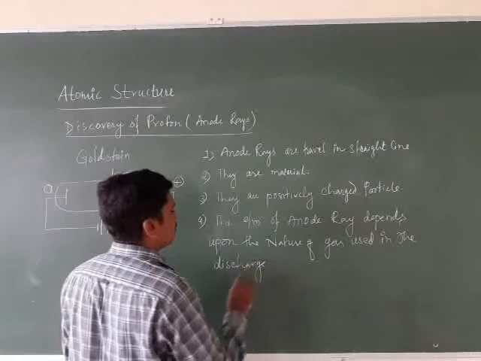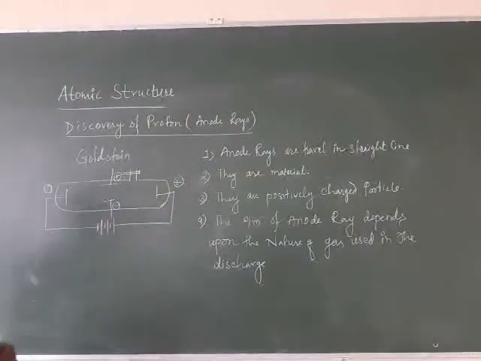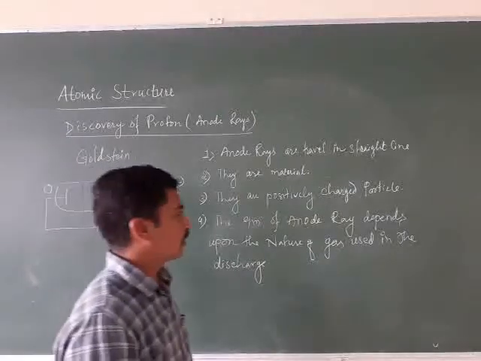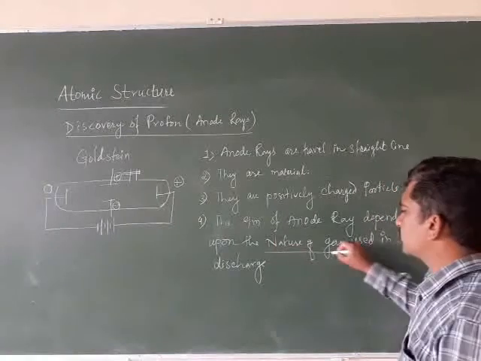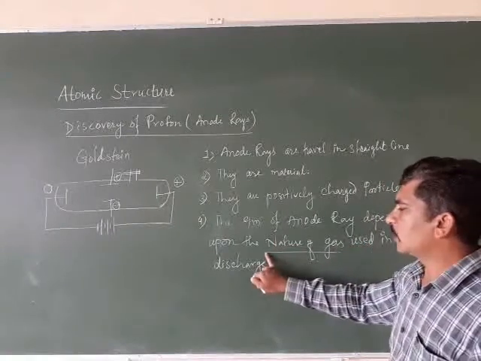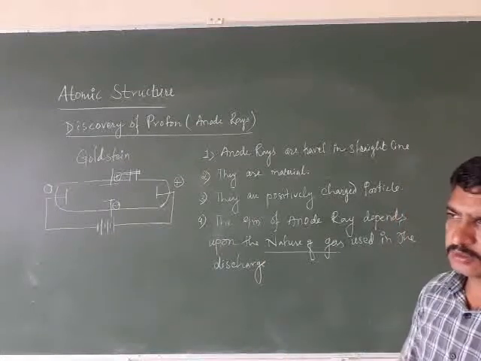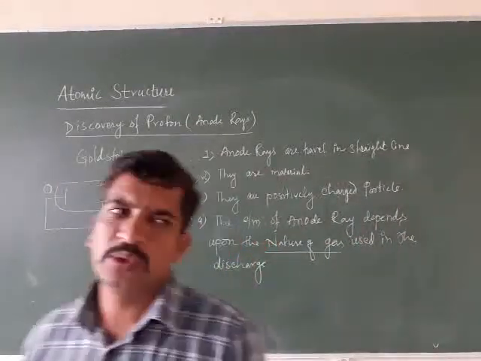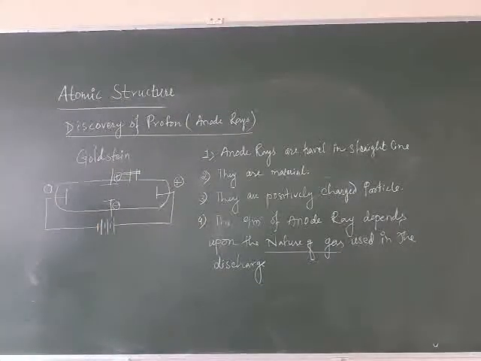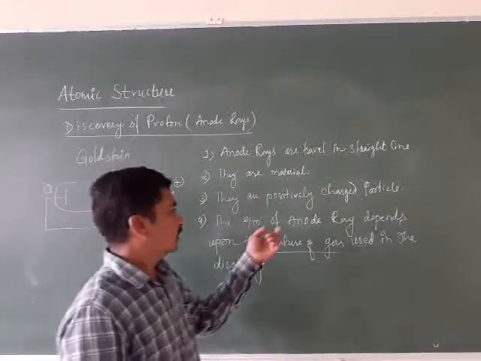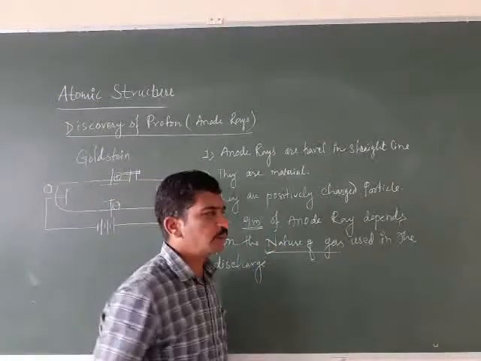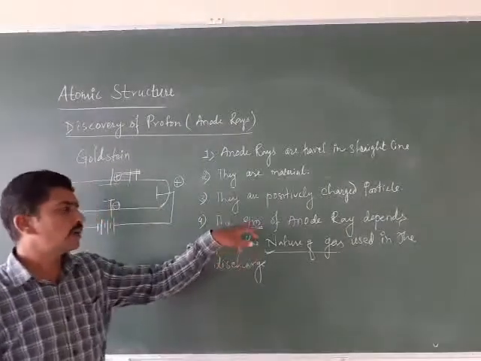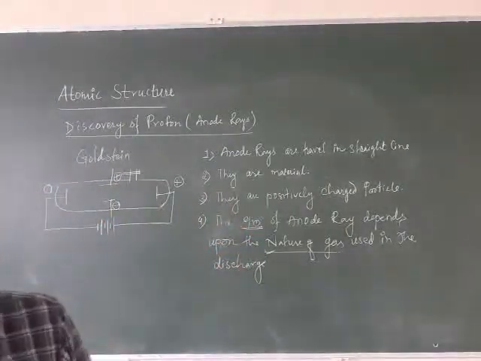Unlike electrons, the charge to mass ratio of a proton depends upon the nature of gas, so it is not independent. In case of electron, it is independent, whatever type of gas you use, you will get the same ratio. But in case of anode rays, the e by m depends upon which gas you are using.